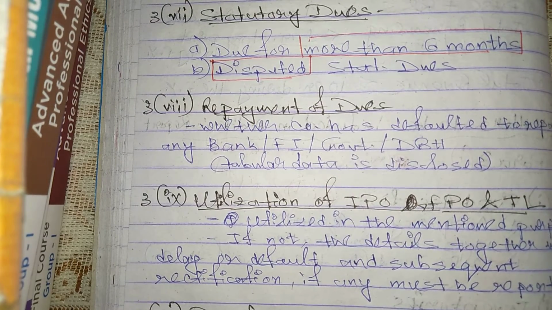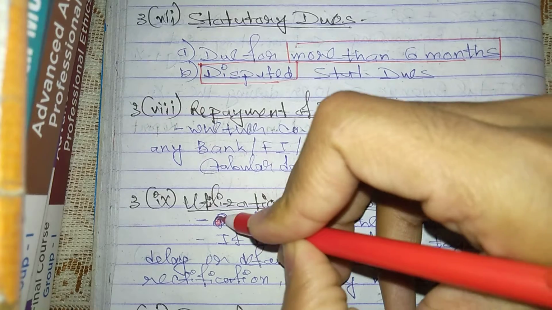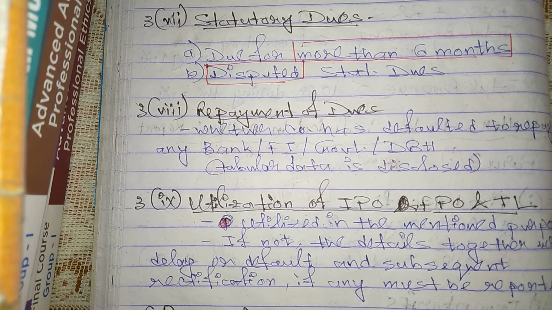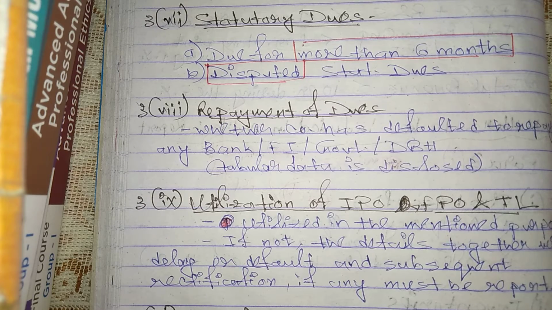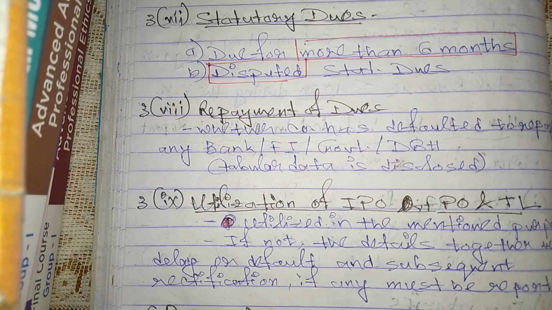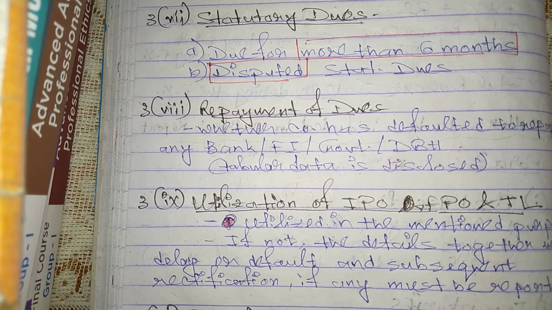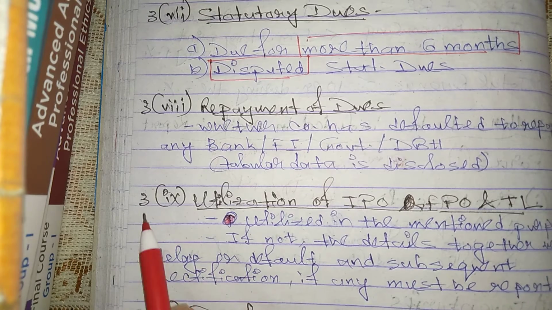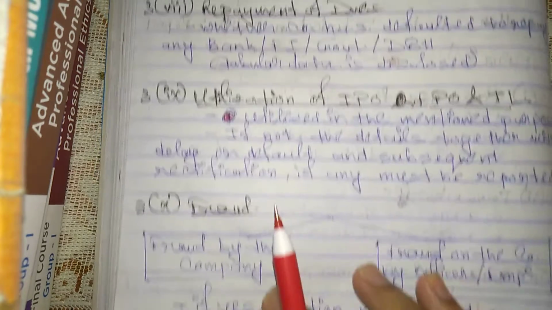So these are written as keywords. You should write with full sentences. The basic understanding is the IPO, FPO and term loan money should not be utilized for any other purposes than the mentioned purposes. And in case the company uses them for any other purposes, the auditor should report under CARO para 3.9. Para 3.10 is fraud.